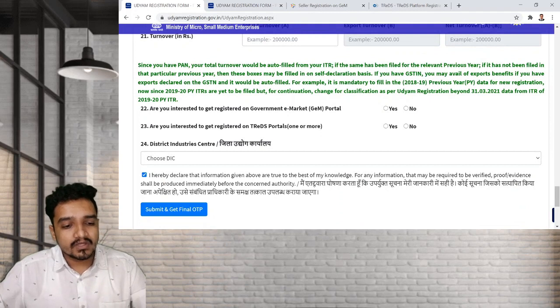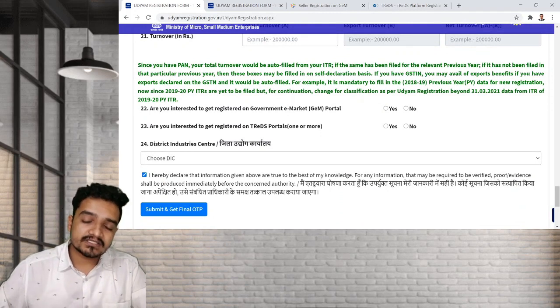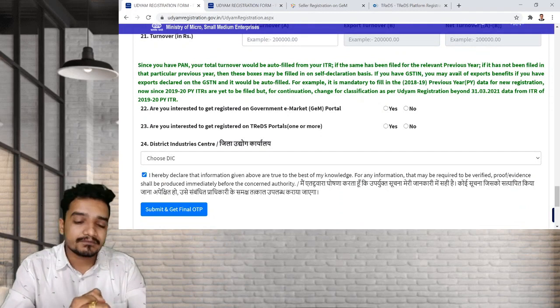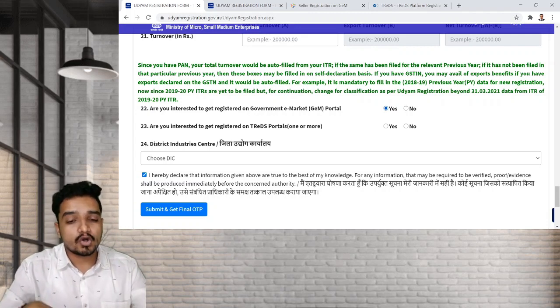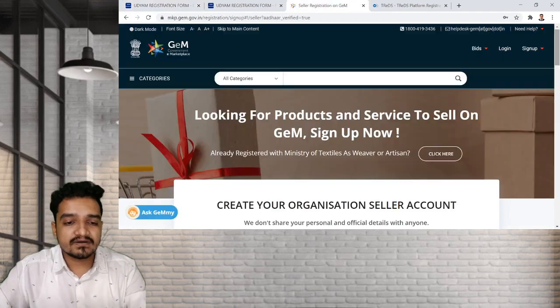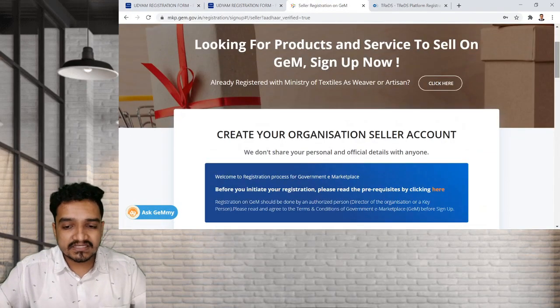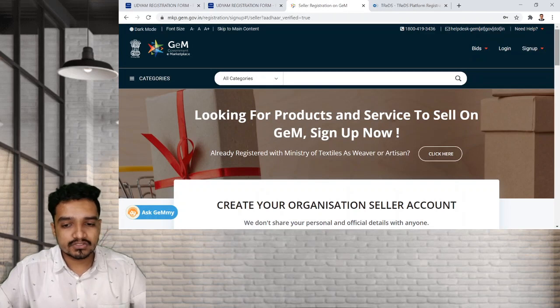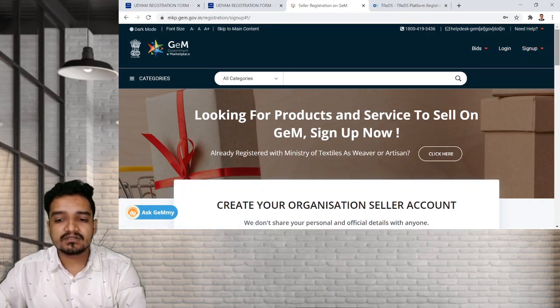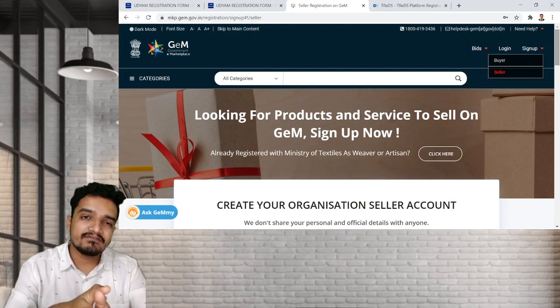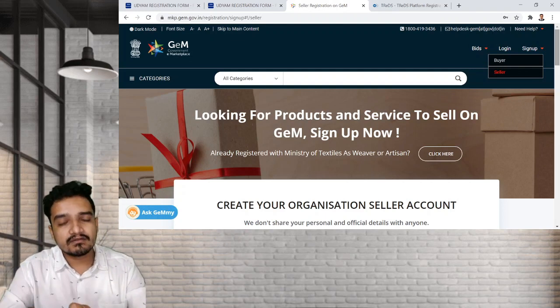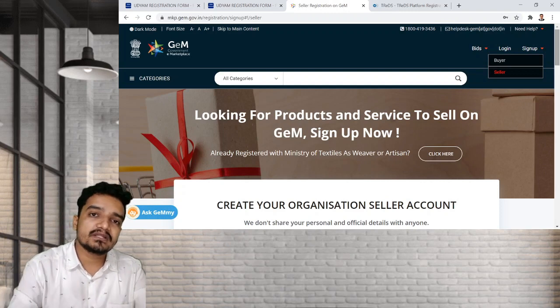Then point number 22, are you interested to get yourself registered under the GEM portal? This is the most important part. Most of the chartered accountant firms are not yet registered with GEM portal. So if you select yes, then this MSME portal will automatically register. Or you can do one more thing, this is the website of GEM portal, you can register yourself separately also. Once you go with this, then sign up, then select the seller option, then you can fill the form, OTP and every form, the basic part is there. Then once it is done, your firm will be registered under GEM portal.